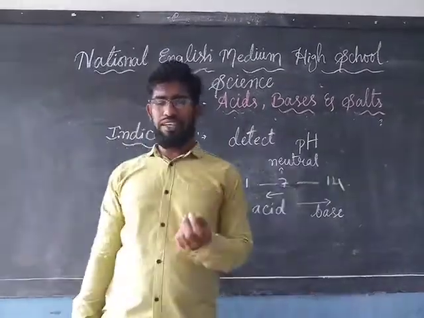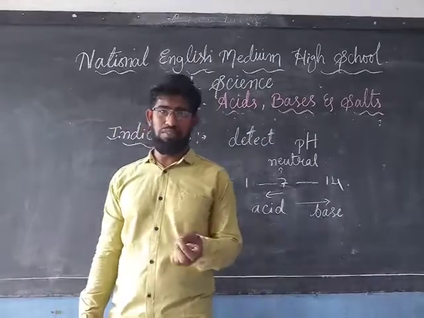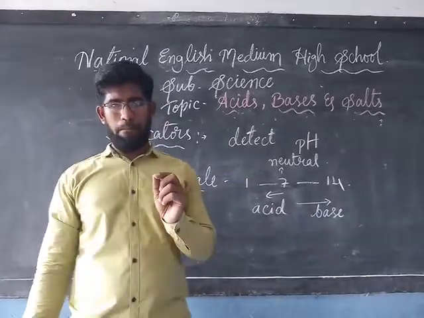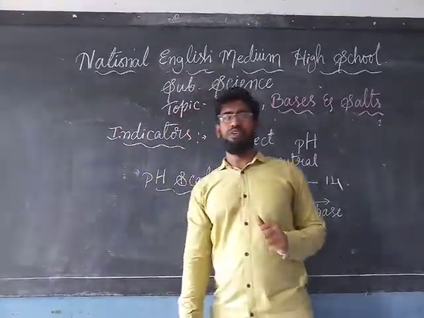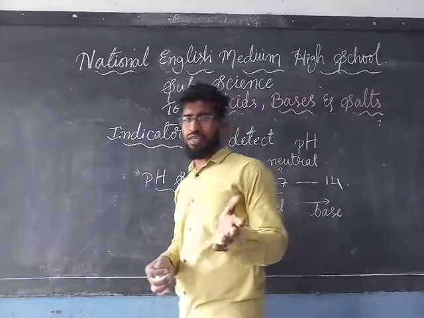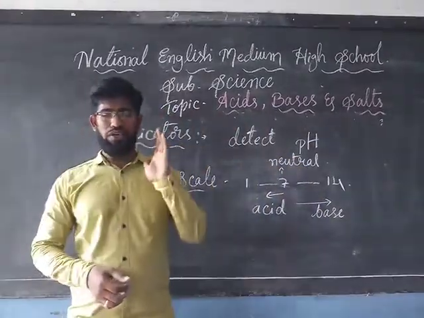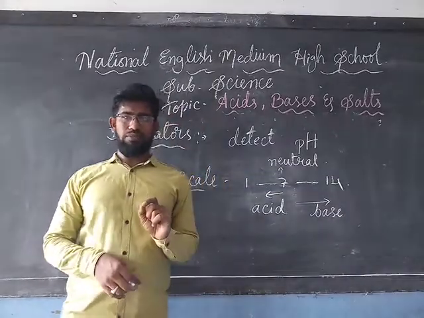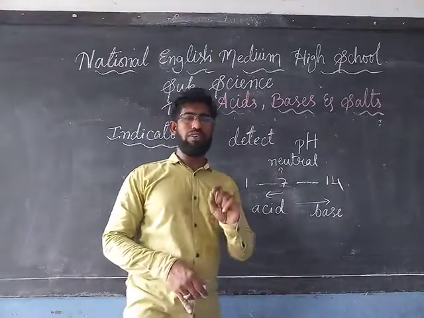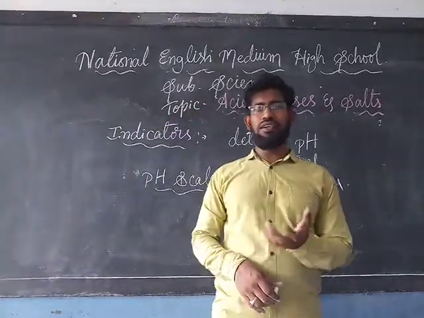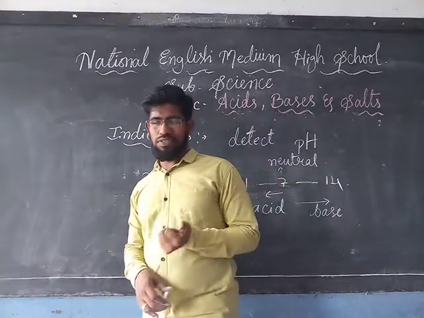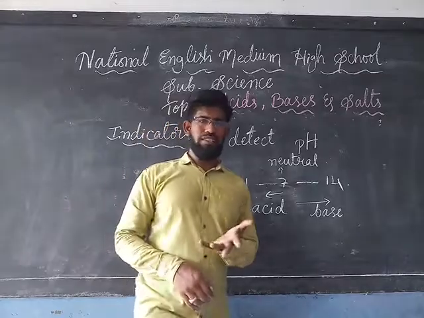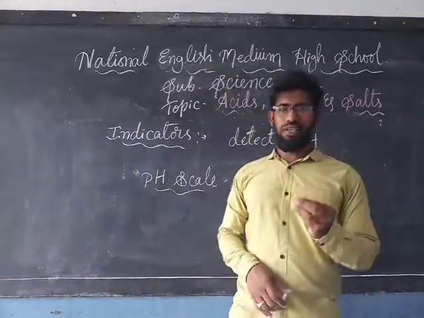For example, natural indicators, I think you heard the name lichens, the plant from which we can prepare the litmus solution, which is purple in color. And the second indicator what we are using domestically in our homes is called turmeric. So the turmeric is also one of the natural indicators. As well as the red cabbage leaves, which is also a type of natural indicator which can detect the acidic and basic nature of a substance. Apart from this, we can use the petals of hydrangea, petunia, etc. So these are all the examples of natural indicators.